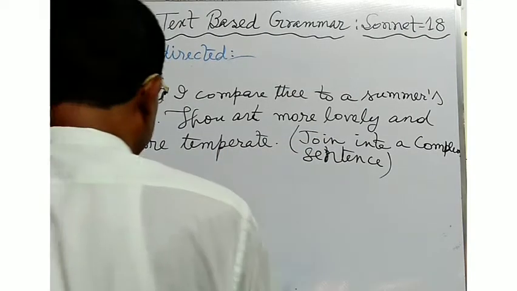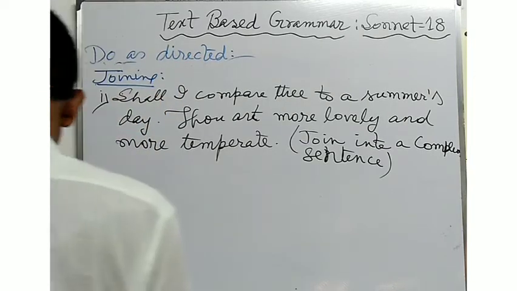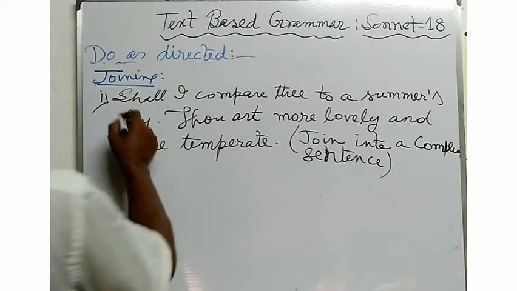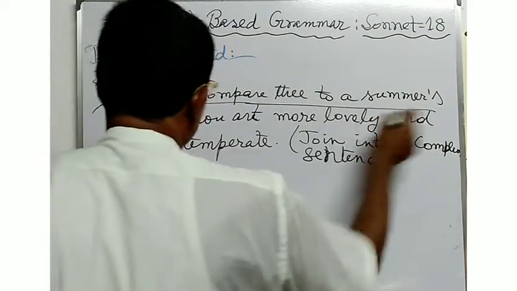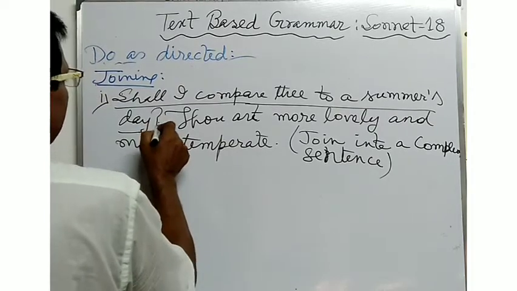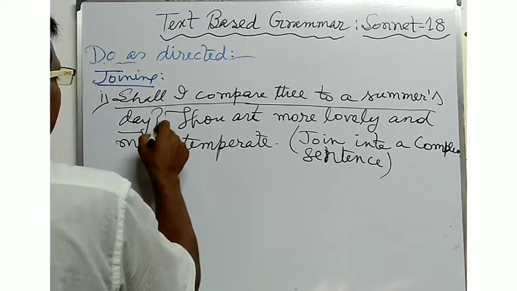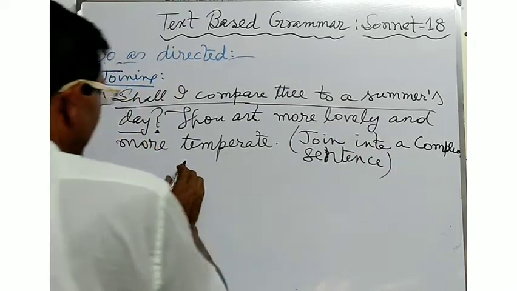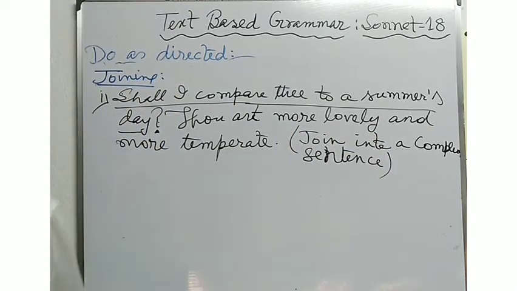Join into a complex sentence. What type of answer will you give? Here this is the note of interrogation. You will have to join the sentences in this way.